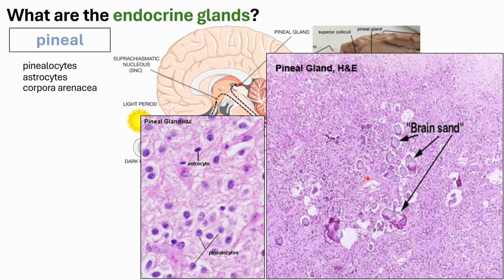And it has value because when you are doing MRI or radiography, X-ray, this brain sand will show up very well under the imaging, and this can serve as a landmark that you are already looking at the pineal gland and not any other part of the brain.